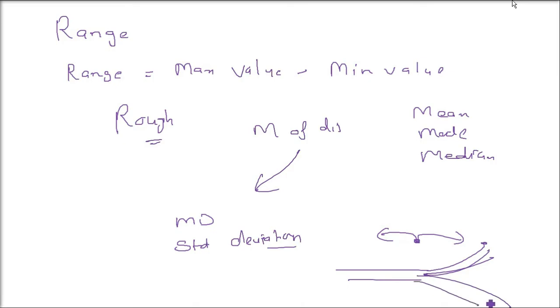For example, this is your route. You want to reach there. So if you reach here, you are closer to the point you want to reach. But if you are here, the deviation is quite high. You have to take a very long distance to reach that actual value. So the deviation will be high. So we'll know about mean and deviation.